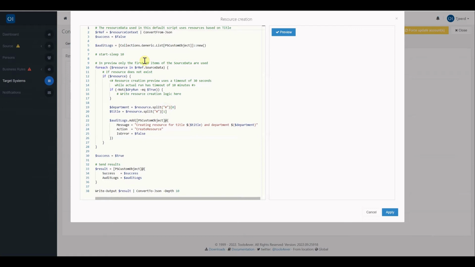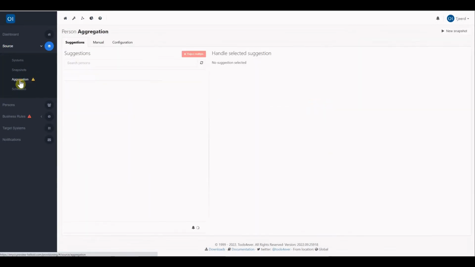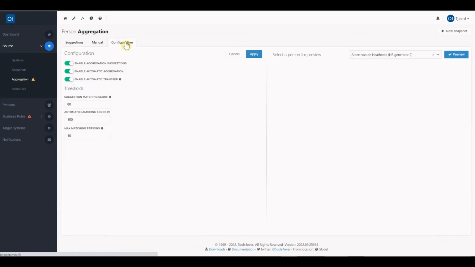The next item is the automatic merging of persons. With the automatic merging of persons, we introduced 2 new toggles that can be found underneath the source aggregation configuration section: the Enable Automatic Aggregation and the Enable Automatic Transfer. The Enable Automatic Transfer toggle will enable the functionality to automatically transfer entitlements of a person to another person in case the previous person was missing from the import.